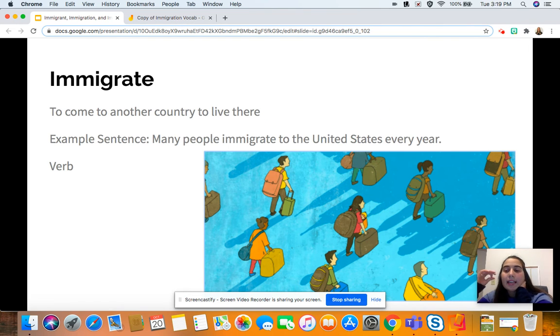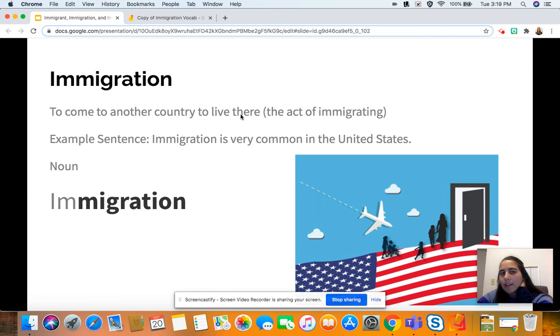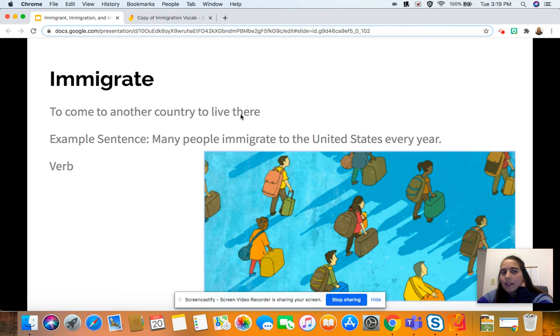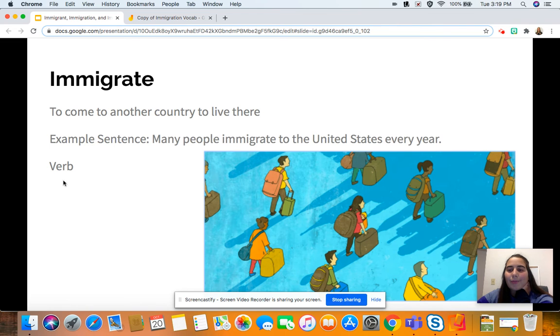Another word we have is immigrate. Notice how all these words are really similar, yet they're a little bit different. So how is this word different from the other words? Well, immigrate means to come to another country to live there. Wait, isn't that the same definition as immigration? It is, but what's different? Immigration is a noun, while immigrate is a verb.